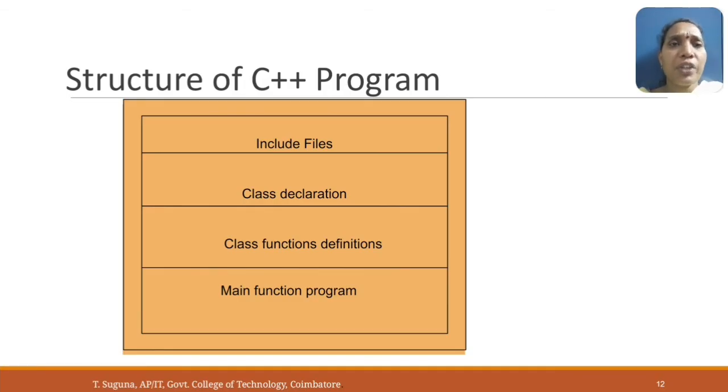This is the final structure of a C++ program. The first section is include files, for example iostream, then class declaration, then class function definitions, then the main function program. This is a very simple structure which is followed in a C++ program.